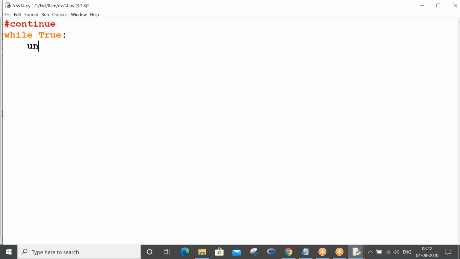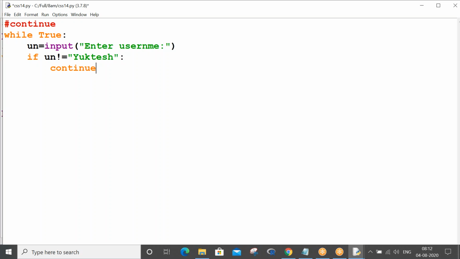So let me write a program. Enter username. It is a string variable, right? String input you are taking from the keyboard. If username not equals to Yuktesh, if condition, then continue.